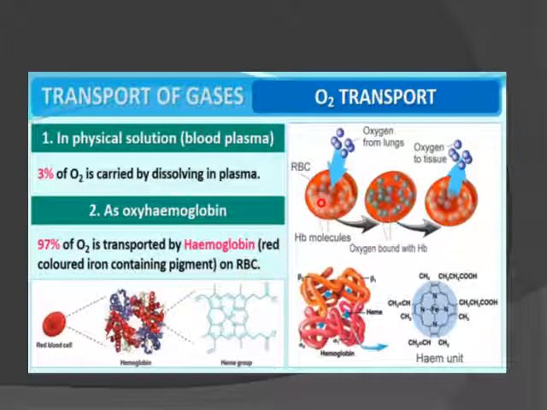on RBCs. So that is in the form of oxyhemoglobin, that is, oxygen bound with the hemoglobin is known as oxyhemoglobin. In that form they are being transported.